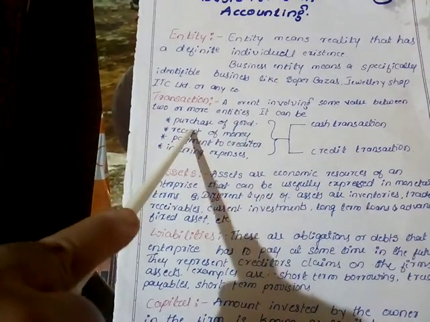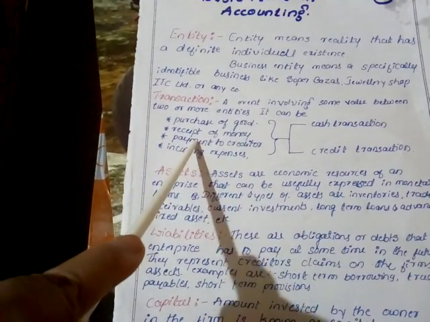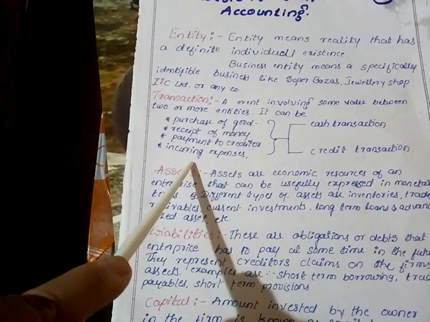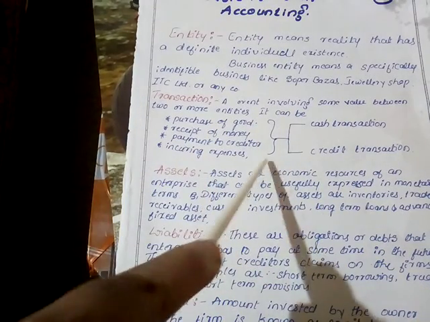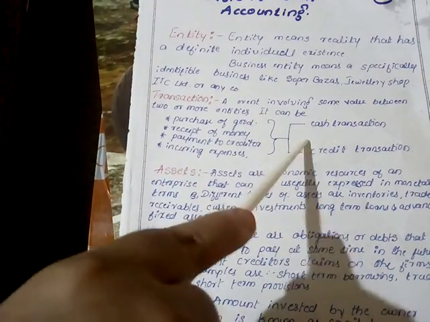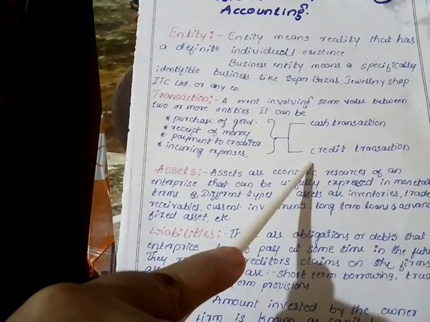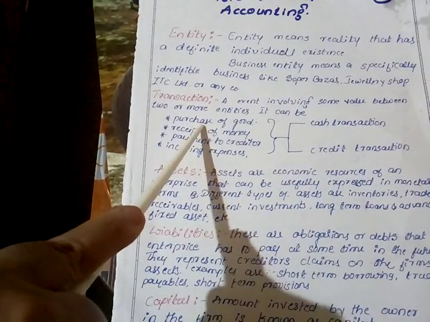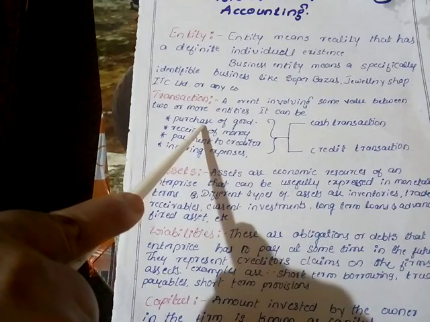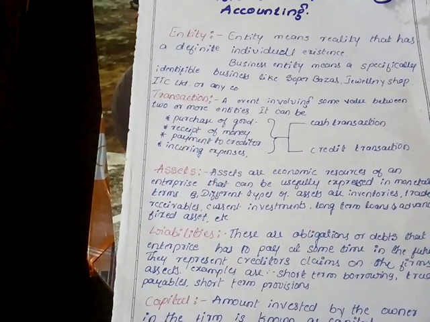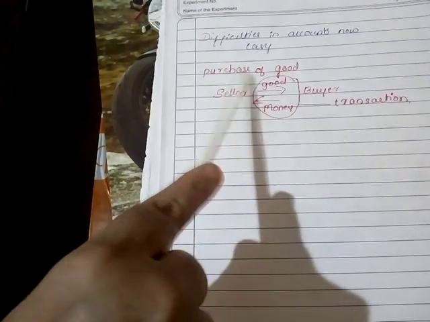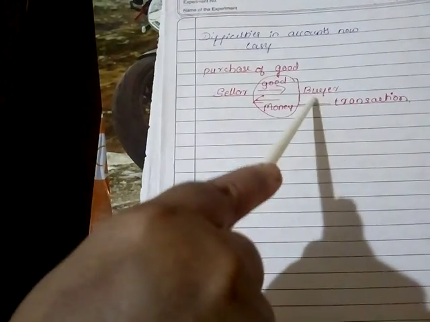For example, purchase of goods, receipt of money, payment to creditors, incurring expenses. All these events may be cash transactions or credit transactions. Take the purchase of goods. There will be a seller and a buyer.